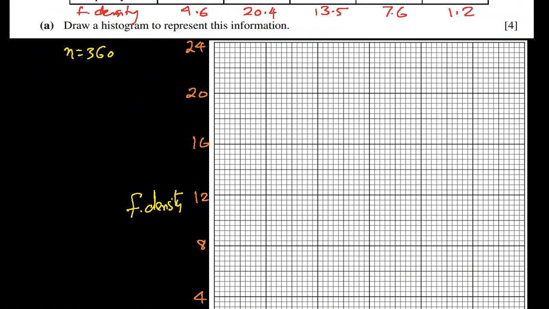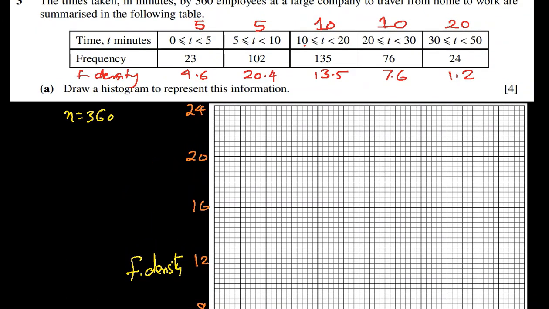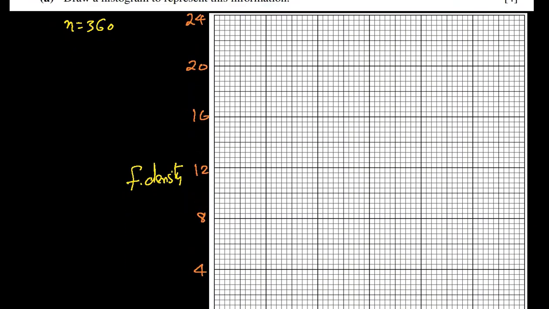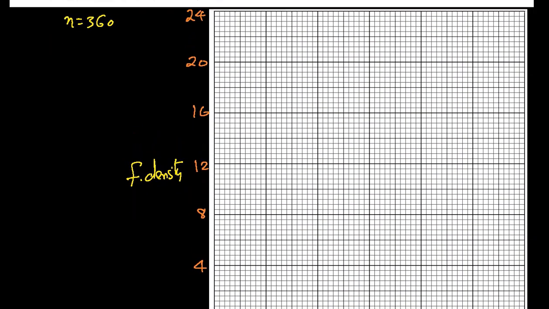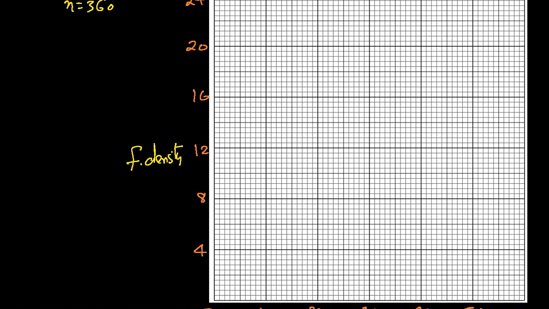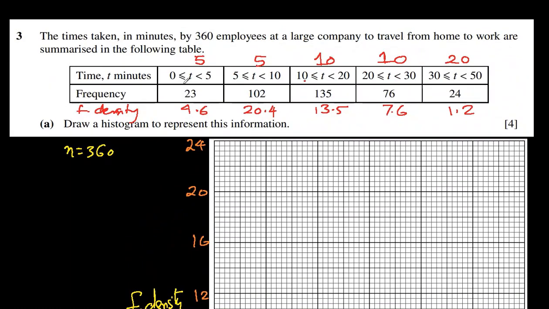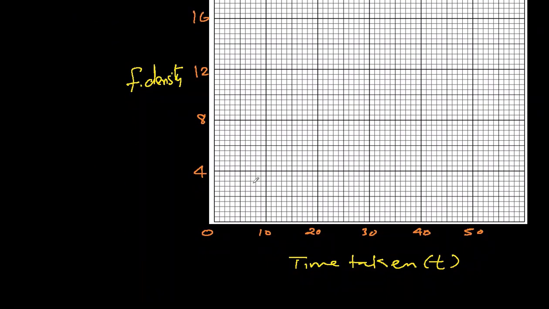Okay, and similarly, let me complete the scale of frequency density upwards also. So I've done that up to 24 because 20.4 was the highest frequency density. So I've gone up to 24 with the scale which is uniform, 4 units with each part. All right. Now we have to draw these columns which are up to 5, 10, 20, 30 and 50. All right.